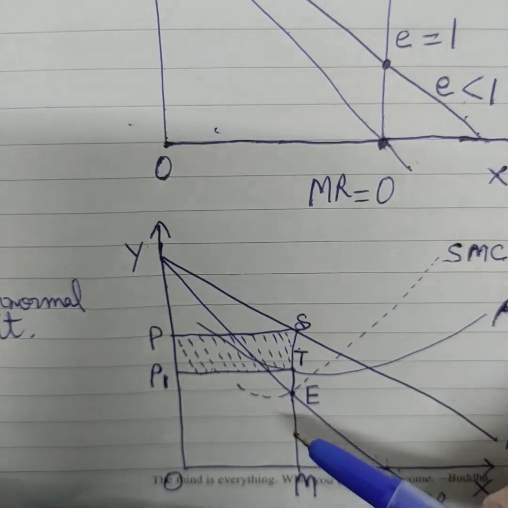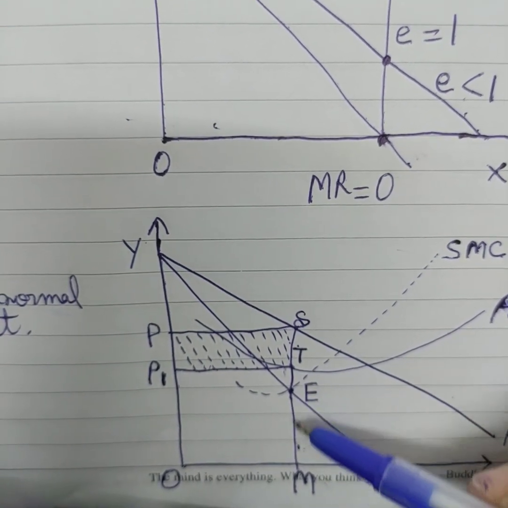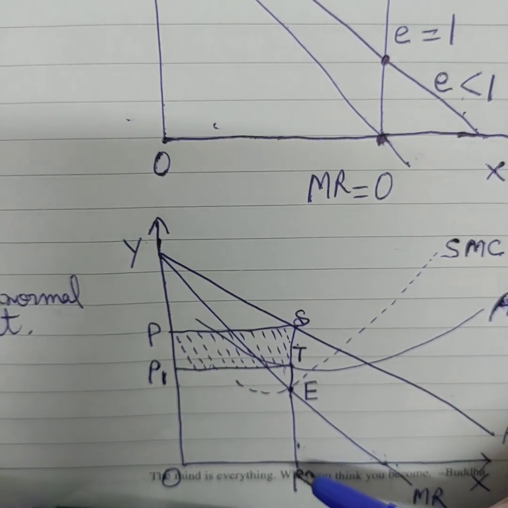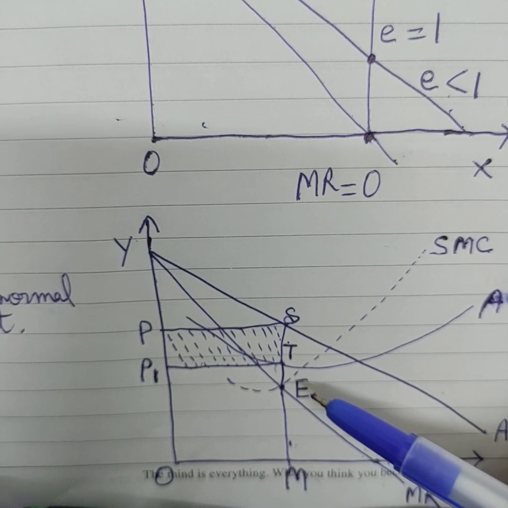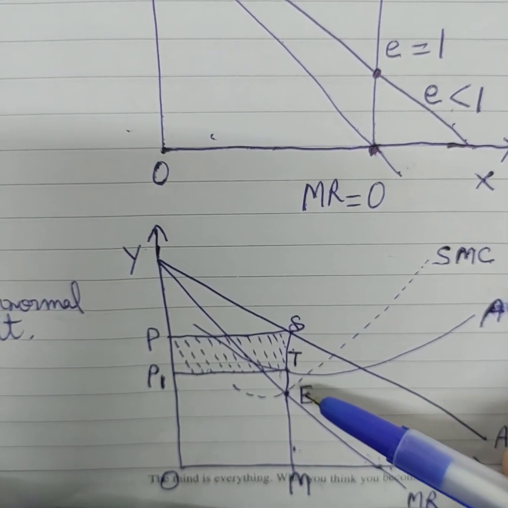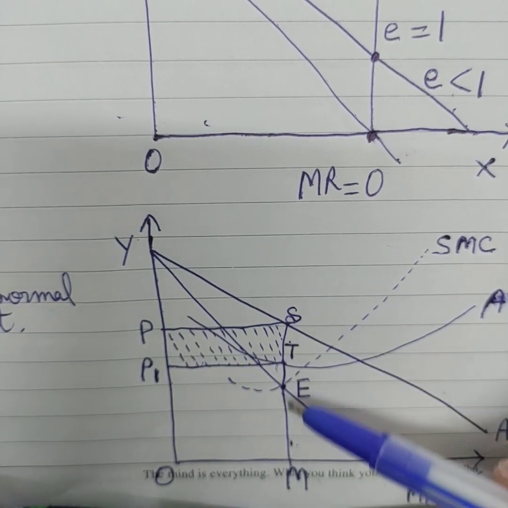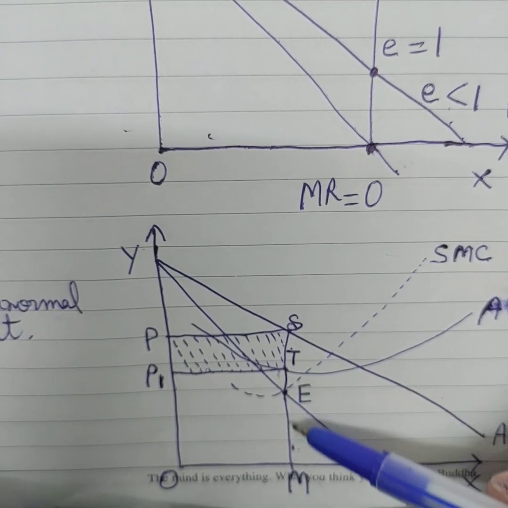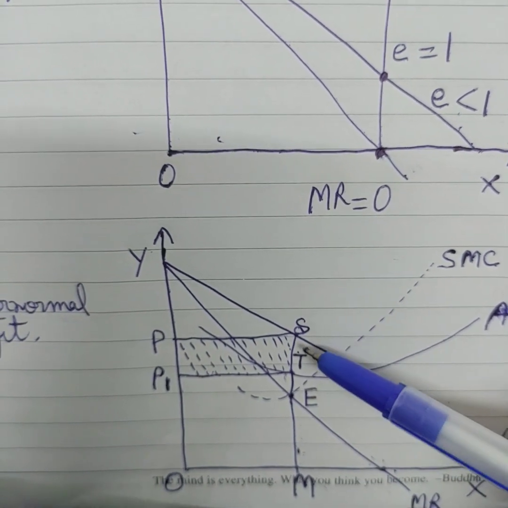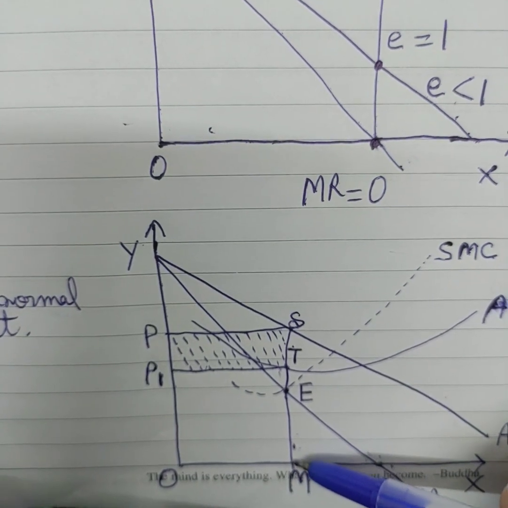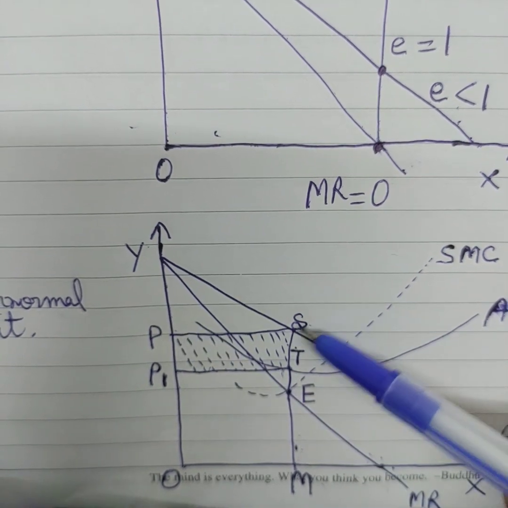So EM is our marginal cost, and average revenue at this point is SM, and price is PS.